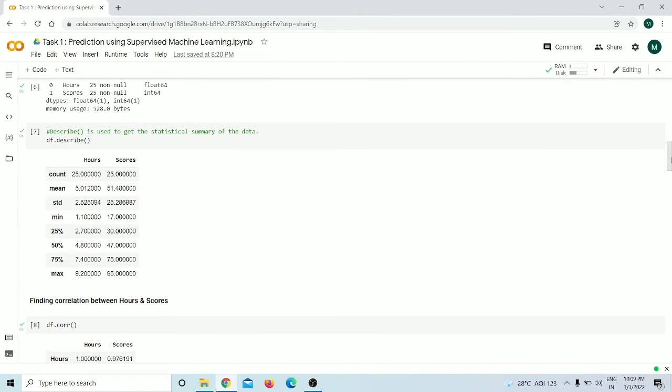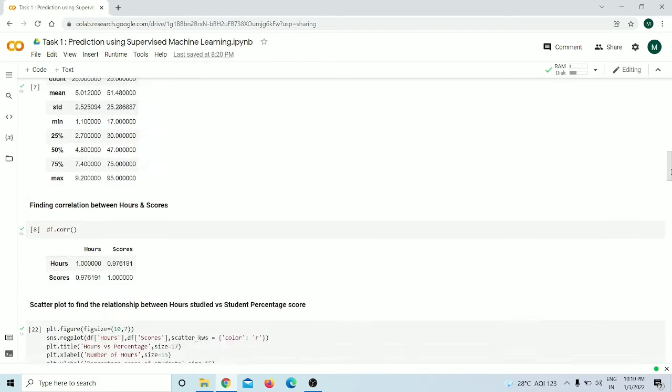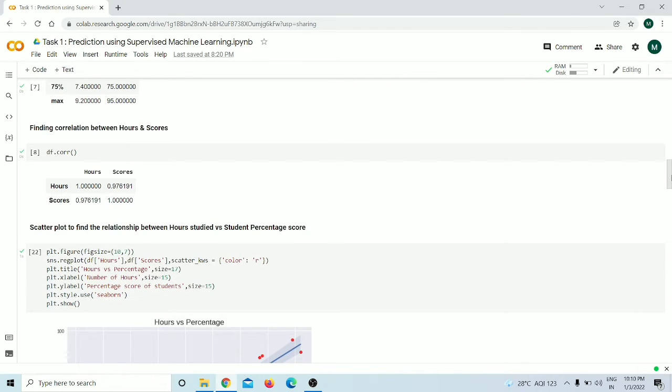Next, to get the statistical summary of the data, we are using the .describe function. So it gives us the total count, the mean value, the standard deviation, the minimum value, the 25% value, the 50% value, that is the median, the 75% value, and the maximum value of the hours and score columns. Next is finding the correlation between hours and scores. So here we can see that scores and hours have 0.97 correlation. That is a very good correlation value between these two variables.